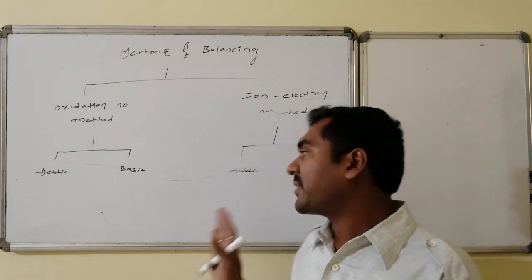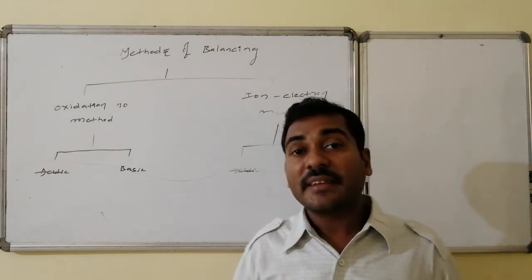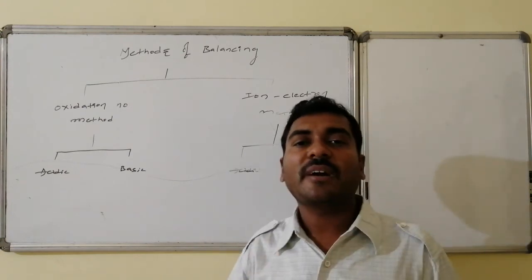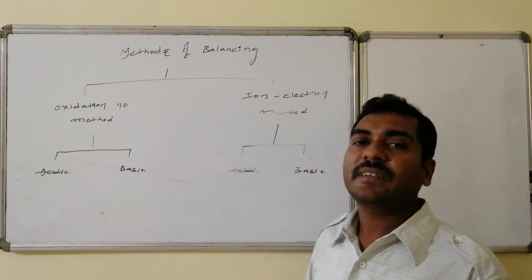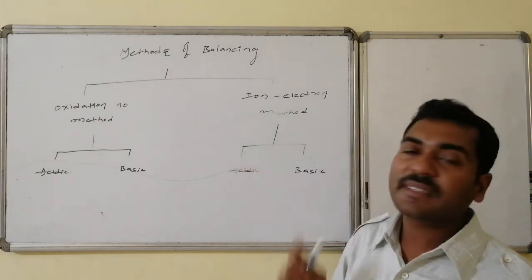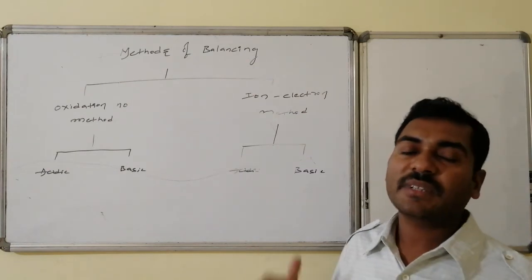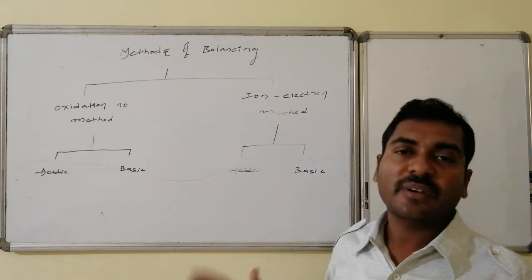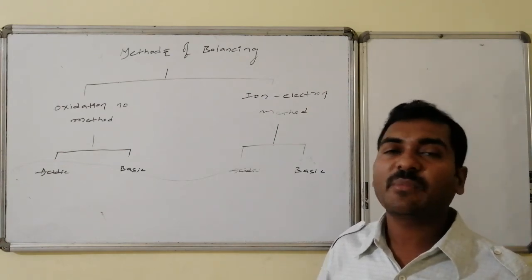As a result, the law of conservation of electrons validity is taken as reference to balance the things. Such a method is said to be the ion electron method. And in this also, acidic medium conditions are there and basic medium conditions are there. Acidic and basic medium slightly differ from one another in the balancing.